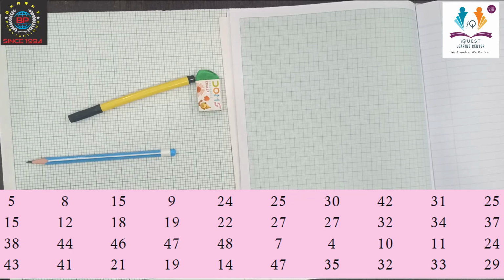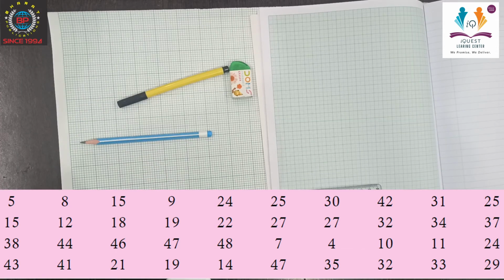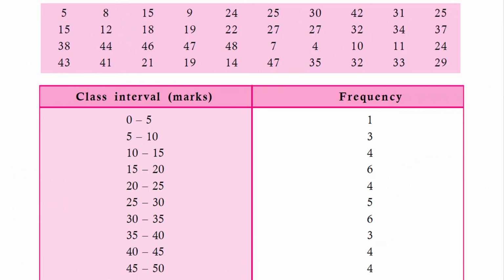Let the number of students in a class be 40 and their marks out of 50 in the mathematics annual exam are as shown in this table. Now we are going to make a frequency distribution table of class width 5, which is shown in this table. The class interval from 0 to 5, how many students are there? Let's count. There is only one student.